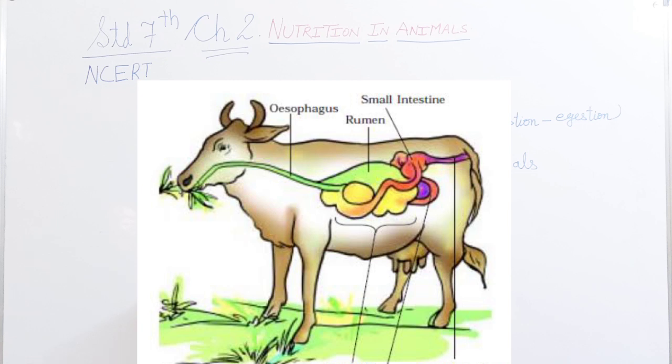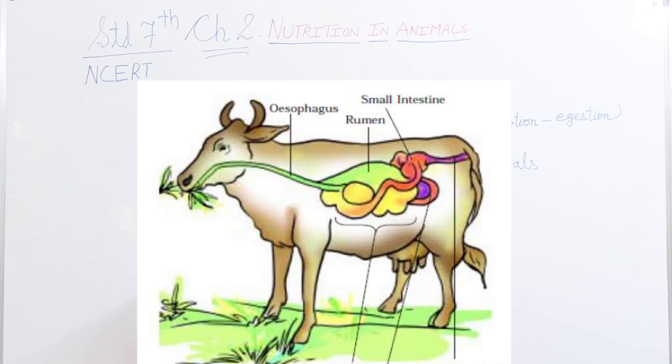Now students, keep in mind that grass is rich in cellulose. Now what is this cellulose? It is a type of carbohydrate. In ruminants like cattle, deer, etc., bacteria present in the rumen help in digestion of cellulose. So we humans cannot digest grass, isn't it? Because it is rich in cellulose. Many animals, including humans, cannot digest cellulose.